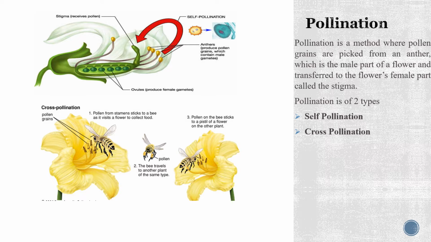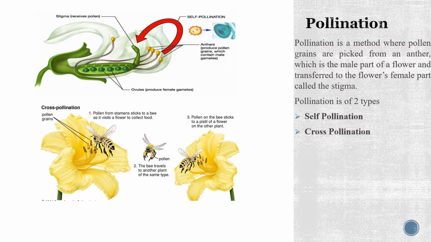Let us first understand what is pollination. Pollination is a method where pollen grains are picked from an anther, which is the male part of the flower, and transferred to the flower's female part called the stigma. Pollination is of two types. One is self-pollination and the other is cross-pollination.